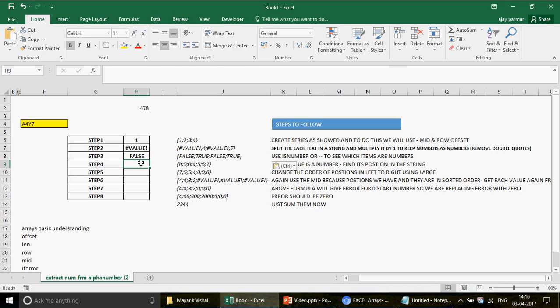Now why are we doing this, why are we interested in getting the true? Because on the true I want to find out the position. I want to find the position of the 4 and the 7, where they're actually placed. So if the value is a number, find its position in the string. If it is not a number, we don't care. So how are you going to find the position? Now guys, in arrays, false, when it gets multiplied with a number, becomes 0, because false is 0 and true is 1 in Excel.